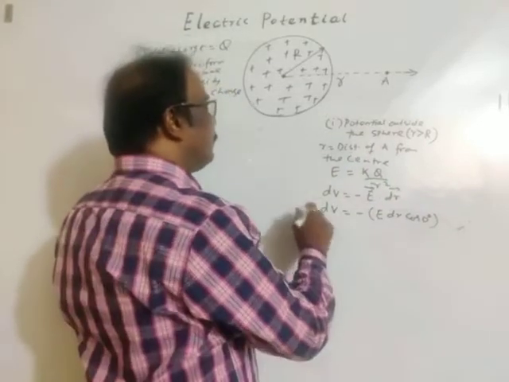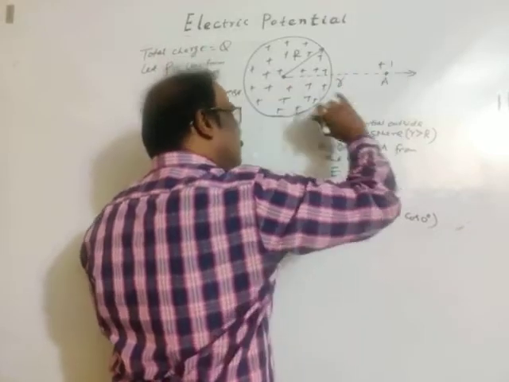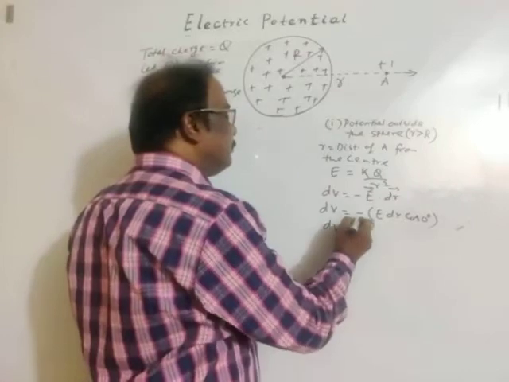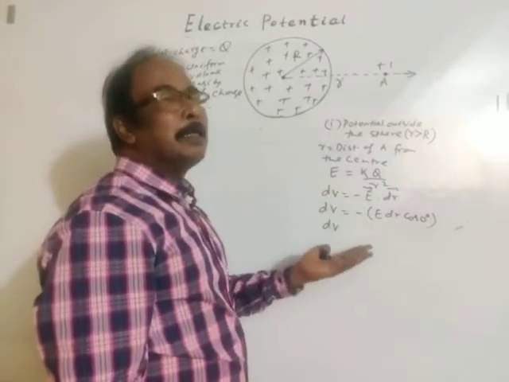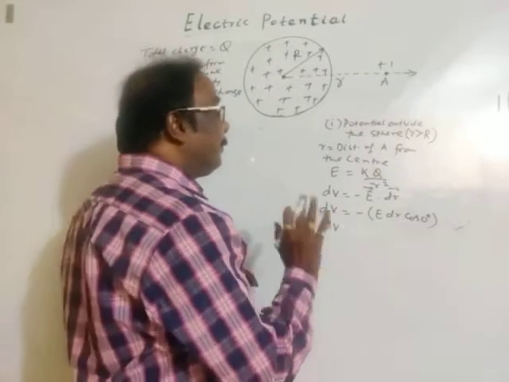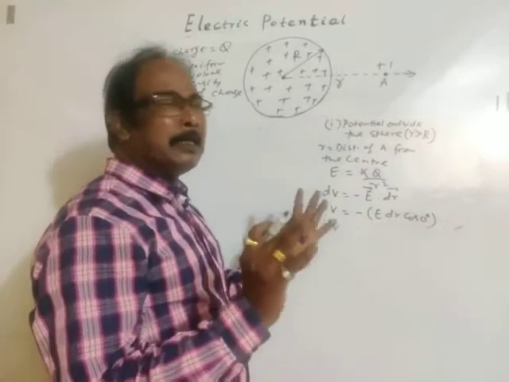So along the direction of the electric field, if we place a unit charge, it will move along the direction of the electric field. So dV for the external force we have taken negative, and all these concepts were already discussed in previous lectures. Don't be confused. Why it is taken as negative, I have discussed in brief.